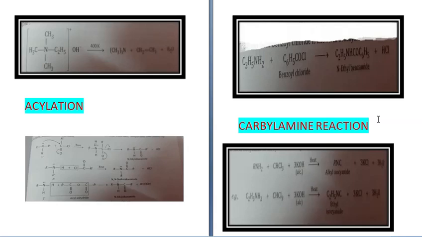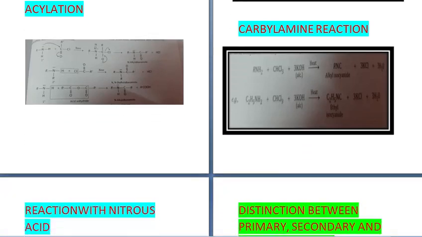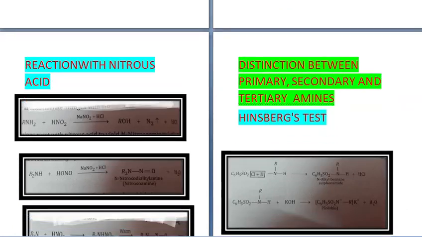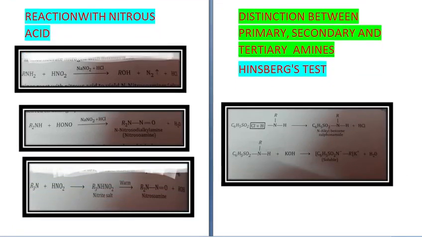Example: C2H5NH2 plus CHCl3 plus 3KOH gives you C2H5NC, ethyl isocyanide, plus 3KCl plus 3H2O. Because isocyanides are being formed, it is known as the carbylamine reaction, and isocyanides are very poisonous, harmful gases. That's why they have an unpleasant or foul smell.